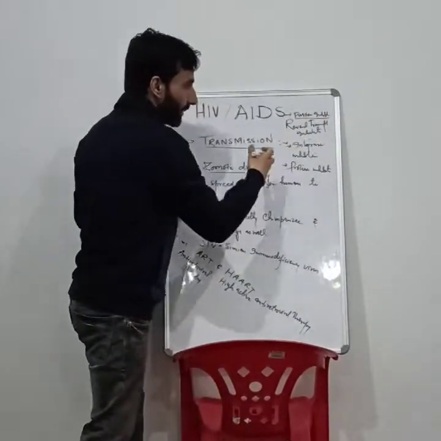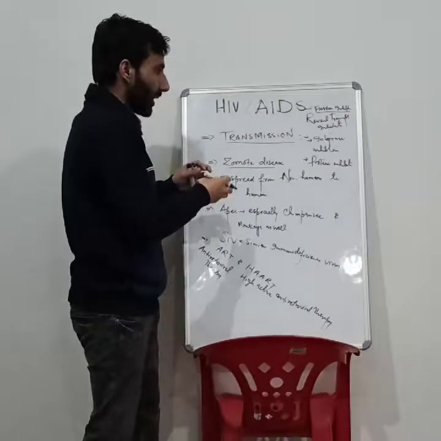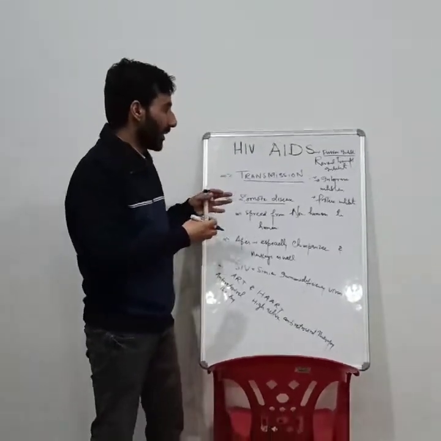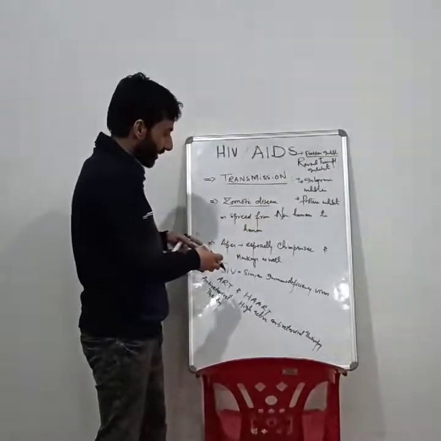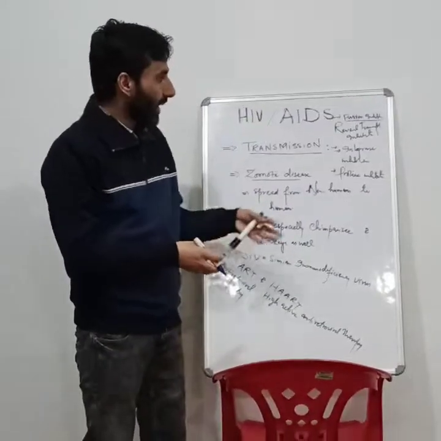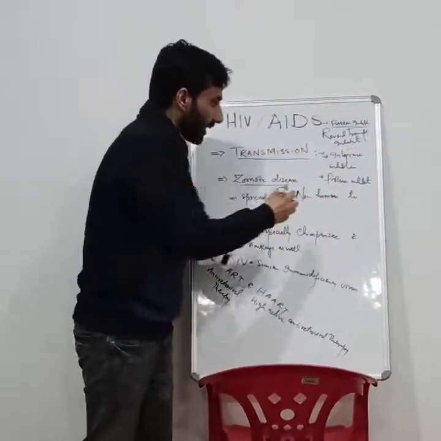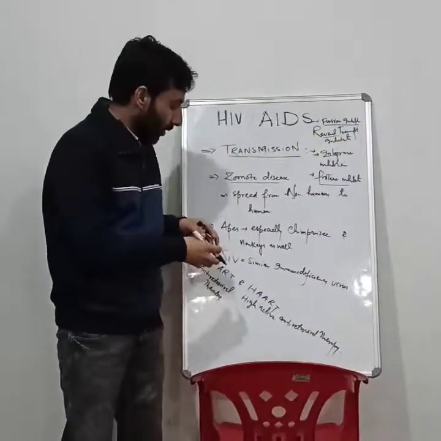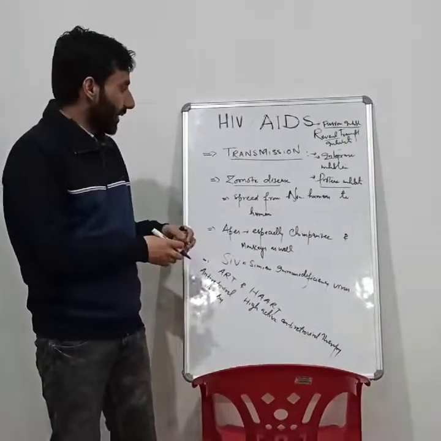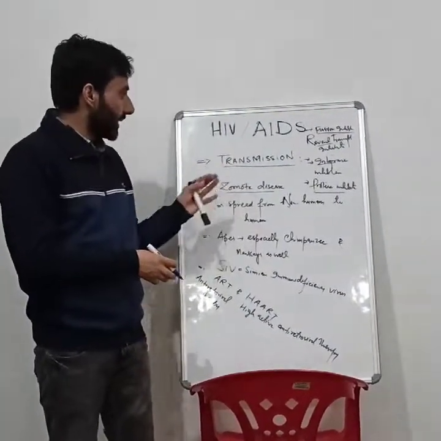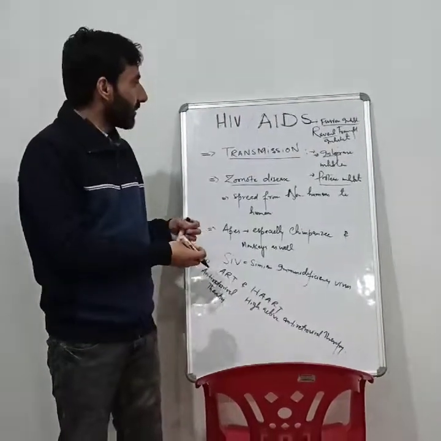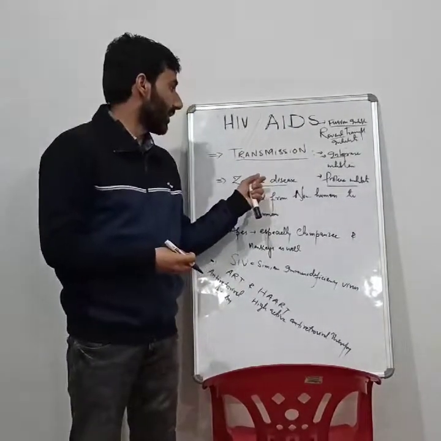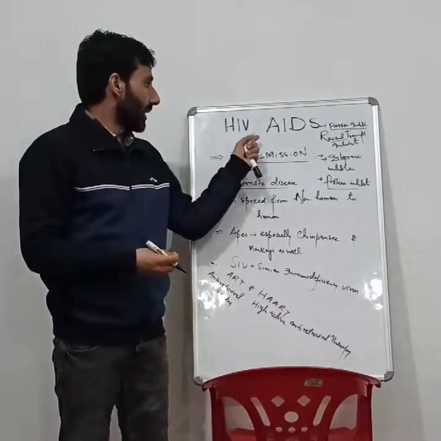The fusion inhibitor inhibits the fusion by blocking that glycoprotein, GP41. Then reverse transcriptase inhibitors inhibit the reverse transcriptase enzyme, then integrase inhibitors, then protease inhibitors. So these are the drugs which have been made in order to combat this virus, in order to slow down its infection ability. This is the treatment mechanism by which we can combat the virus to a great extent. So this is transmission, and this is how we can treat a disease like AIDS.